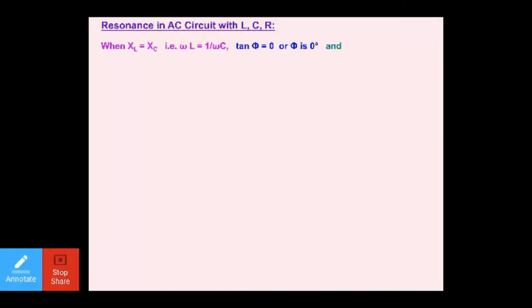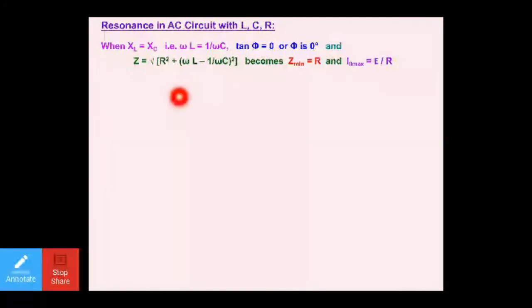Furthermore, resonance in an AC circuit with LCR circuit is one of the major questions of your CBSE. XL is equal to XC, that is, omega L is equal to 1 upon omega C. I have simply placed here the value of XL and XC. This will only be possible when tan phi is equal to 0 or phi is equal to 0 degrees.